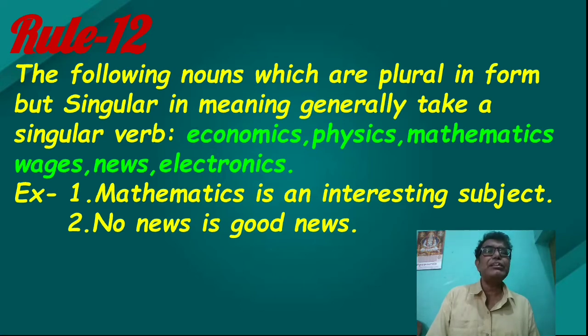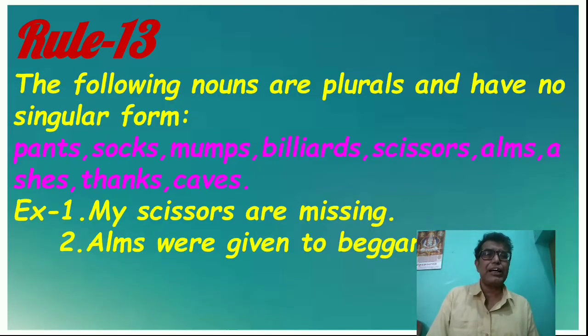Now rule number 13. The following nouns are plural but have no singular form: pants, socks, glasses, scissors, arms, thanks. My scissors are missing. Arms are given to the beggar. So these have no singular form and will be taken as plural.